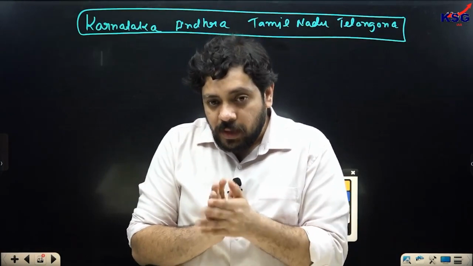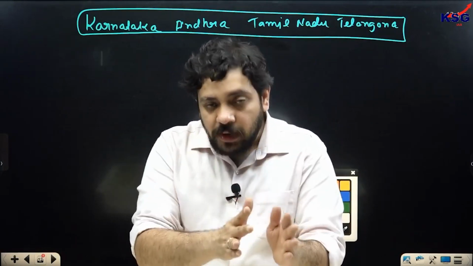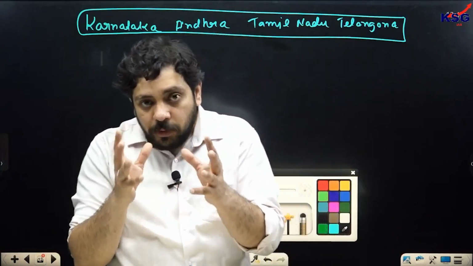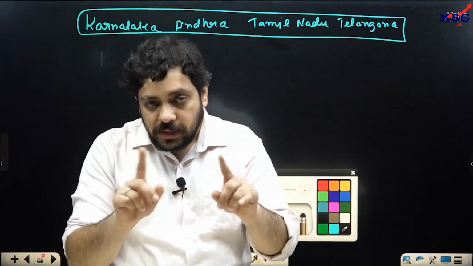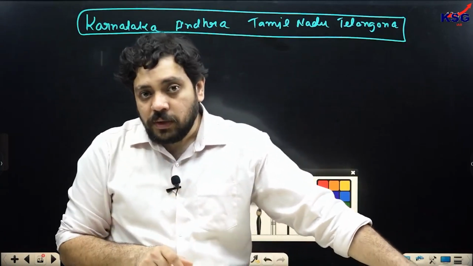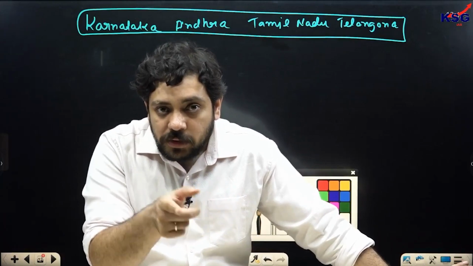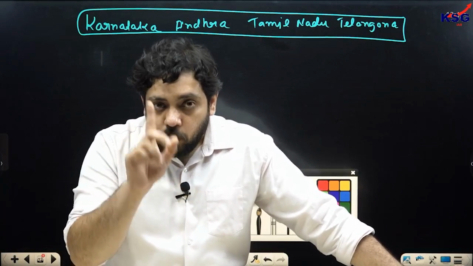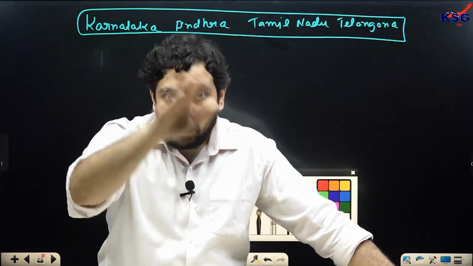Am I clear now? Now, why did the state of Karnataka, Tamil Nadu, Telangana, Andhra, Gujarat, Maharashtra, which were high producing states, agree to the GST? You see, the GST was brought as an amendment to the constitution, and it also required a ratification by 50% of the states. So why is it that all these high producing states agreed to the policy of the center to take away their tax money and give it to the state of Uttar Pradesh, etc., etc.?